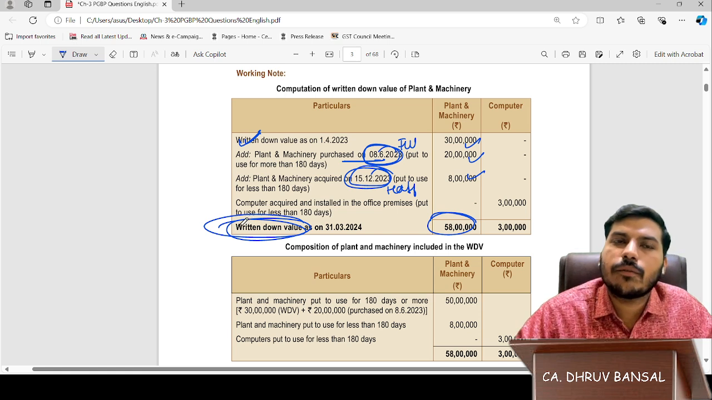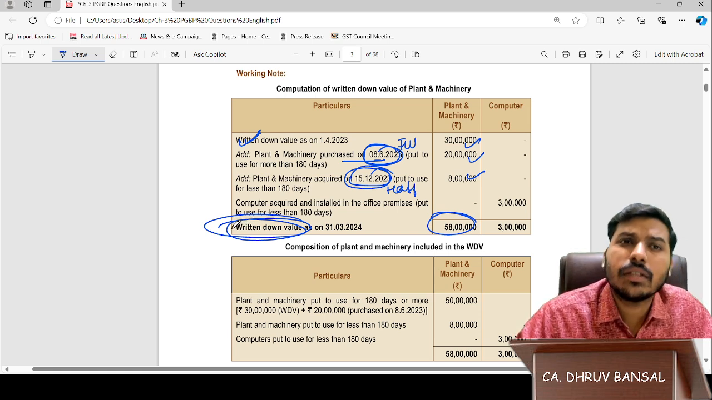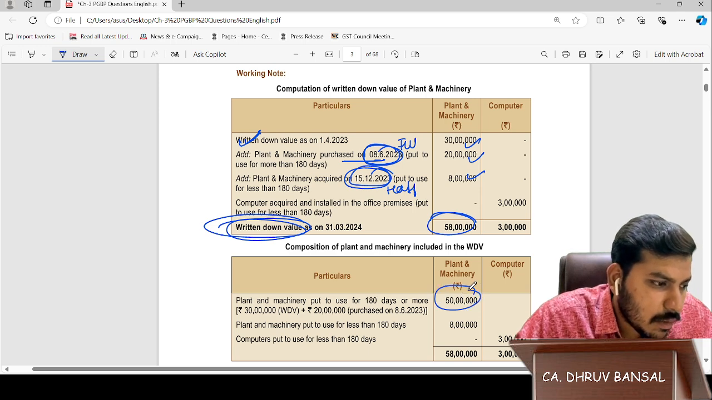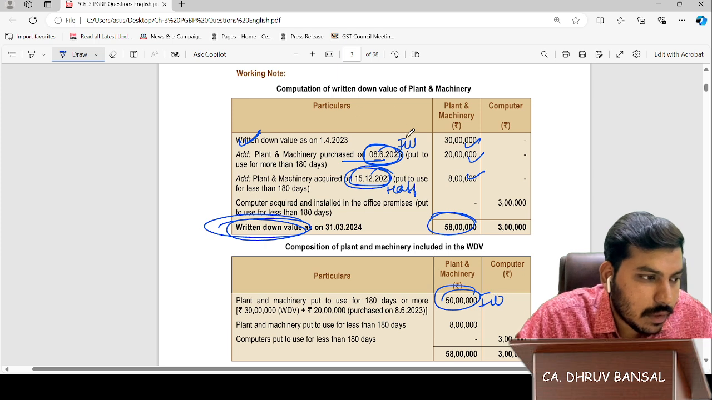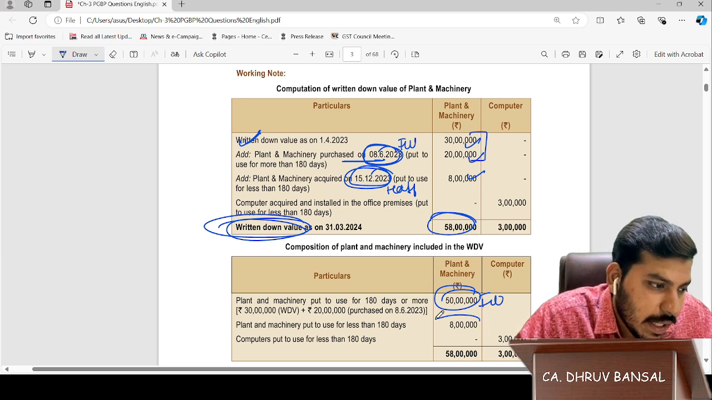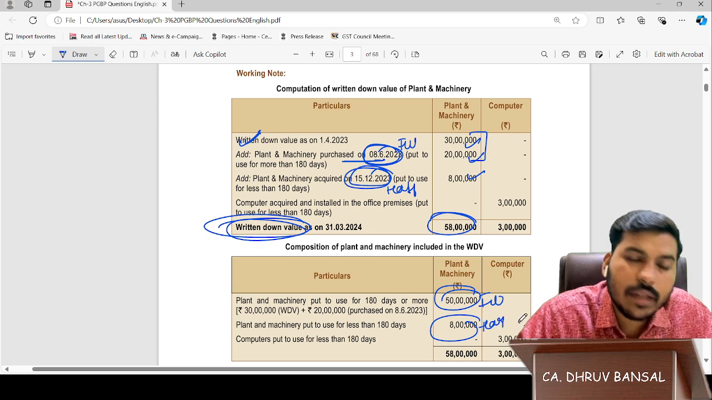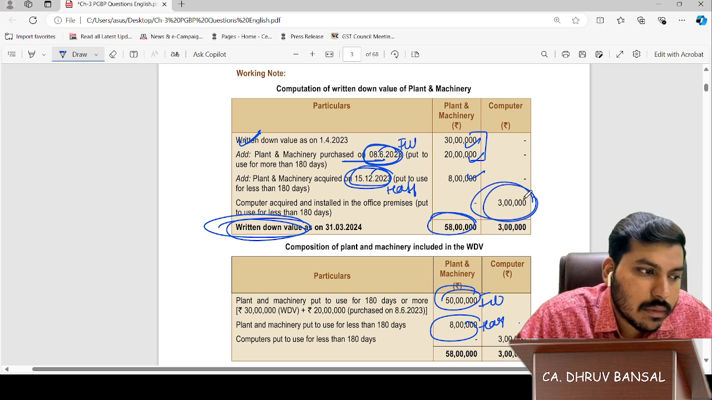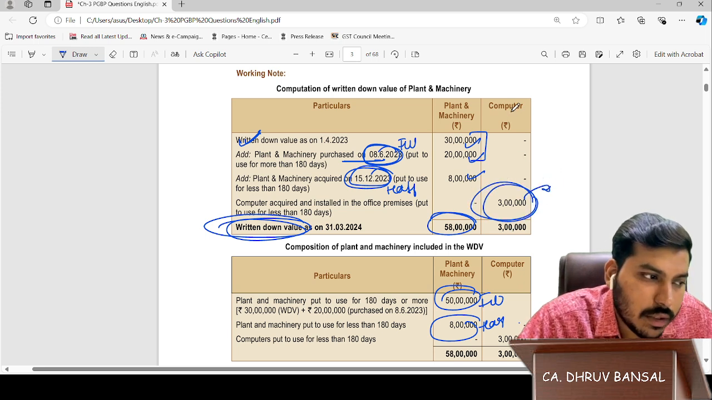Now we will check for the depreciation, full or half. For 50 lakhs it will be full, as we have told you, since this is more than 180 days. 8 lakhs will be half, as you saw, less than 180 days. For 3 lakhs, it will come in a separate block. This is a 15% block, this is a 40% block, and this is less than 180 days.